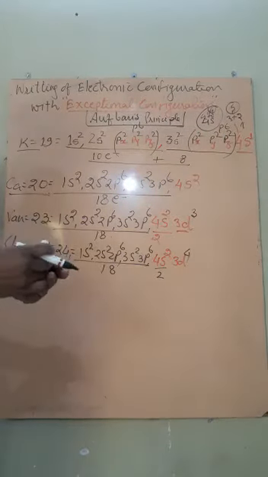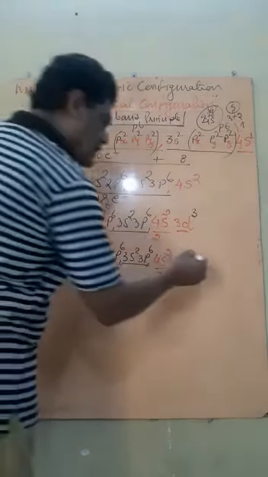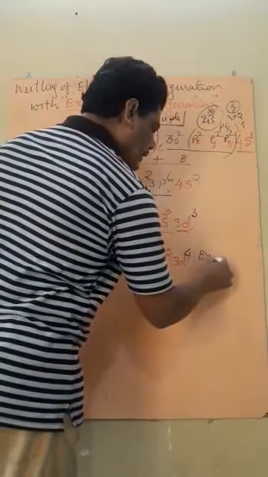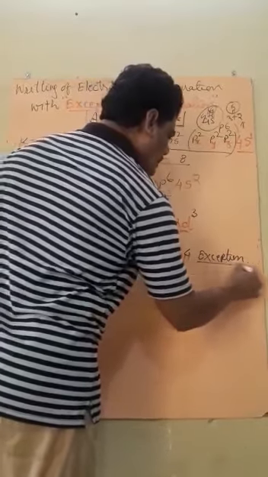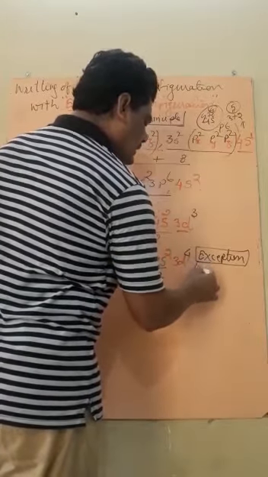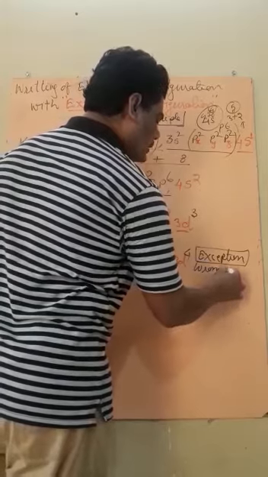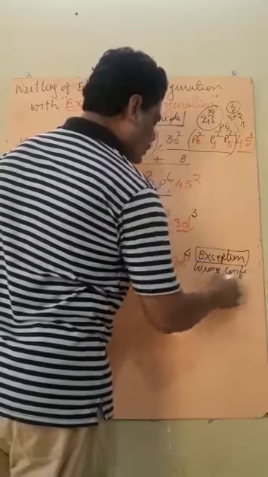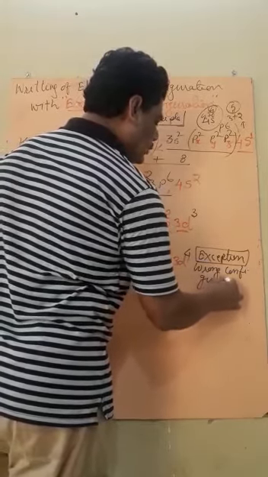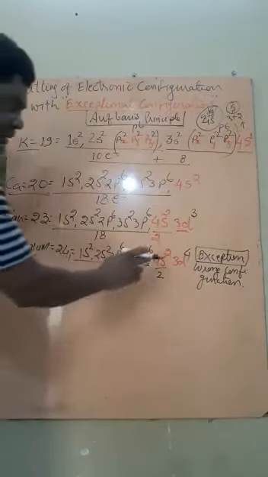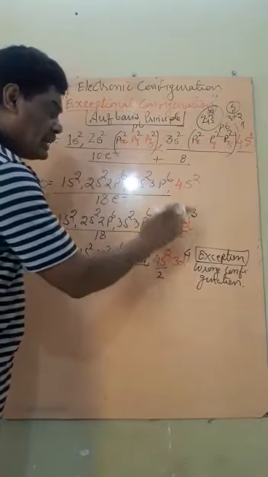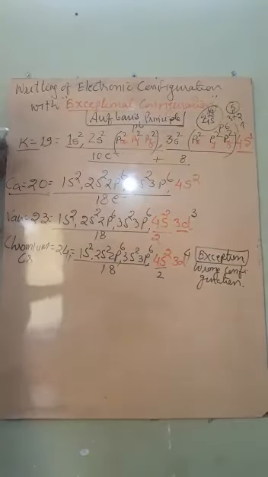Okay, this is the electronic configuration, but here is an exception. In this configuration, there is an exception. On the basis of this exception, this is called a wrong configuration. Wrong configuration, although it is in accordance with the above principle. Now, how is it wrong?